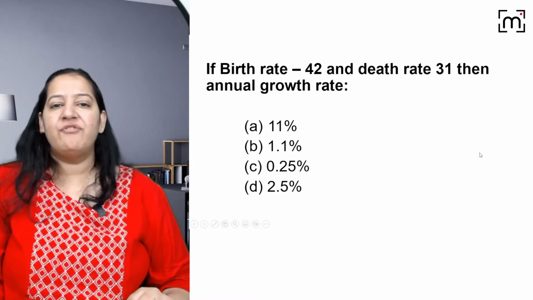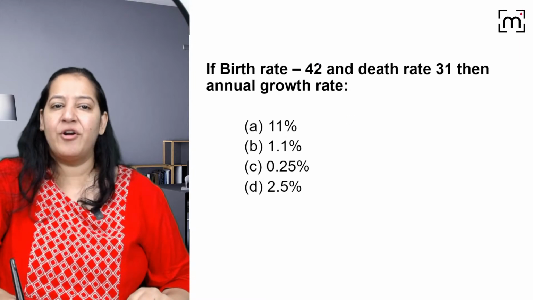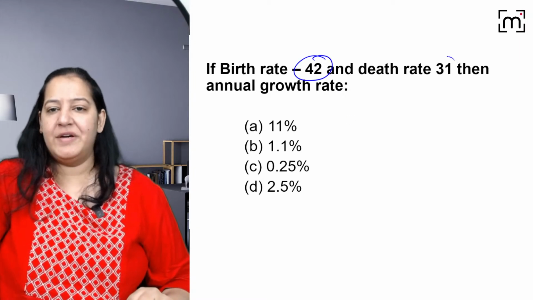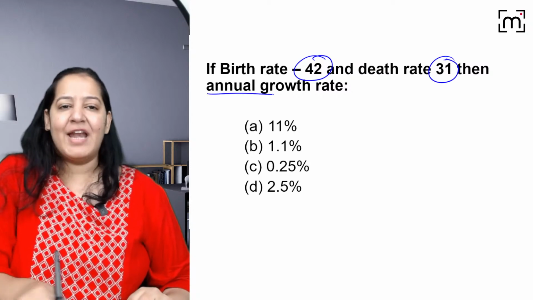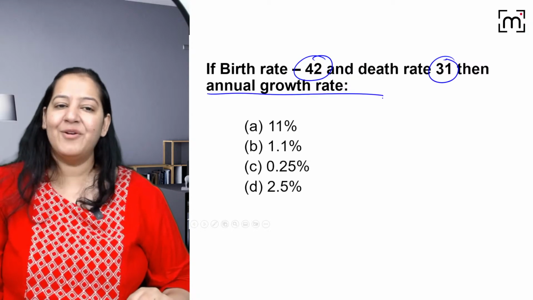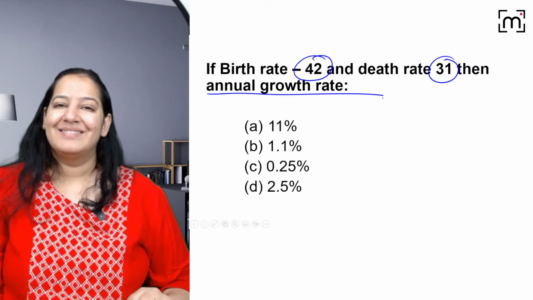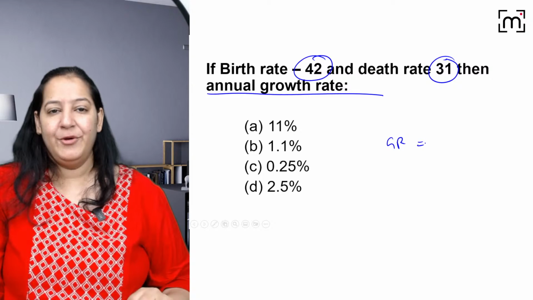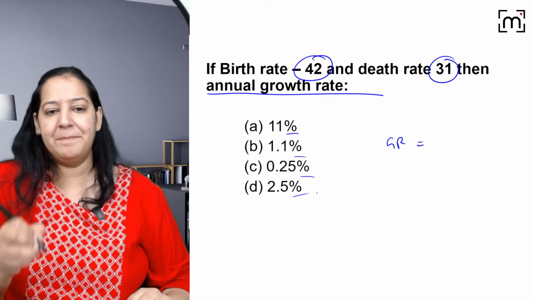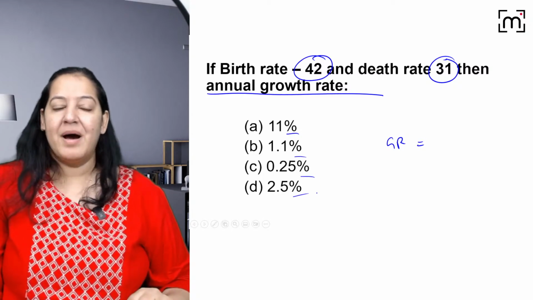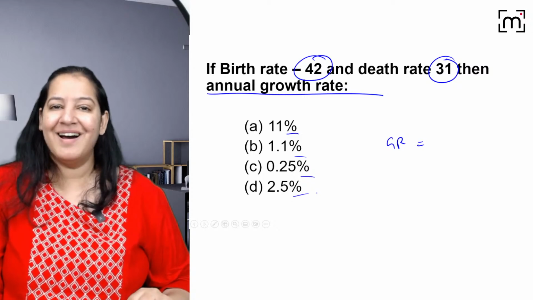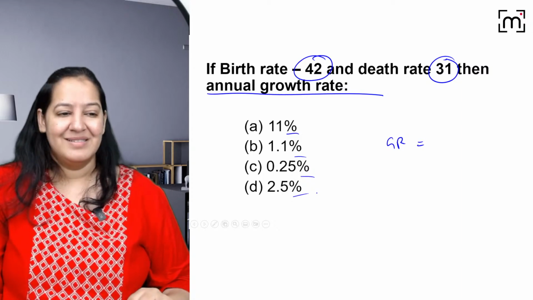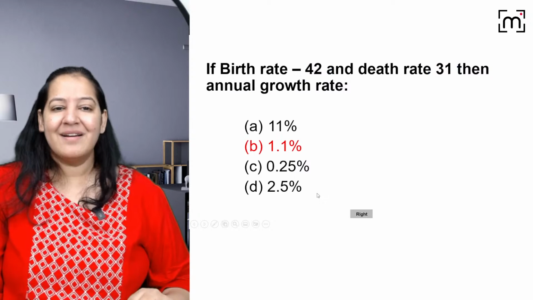Can you do the calculation for me? Birth rate is 42, death rate is 31. What is the annual growth rate? Can you calculate the annual growth rate? You know the formula of growth rate, I told you the formula. I'm asking in percentage. Can you tell me the answer? Come on. What is the correct answer?